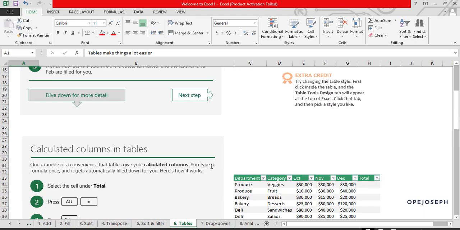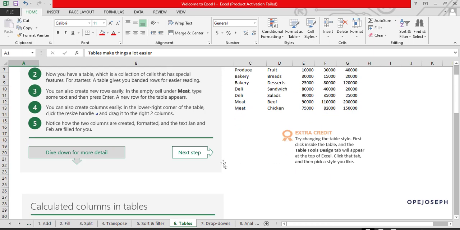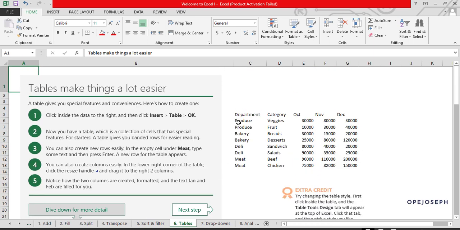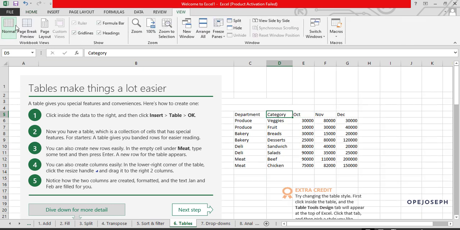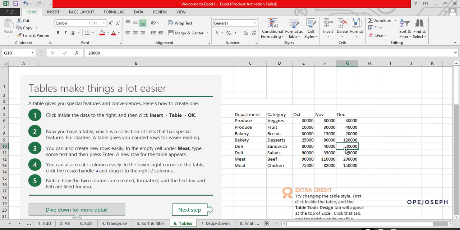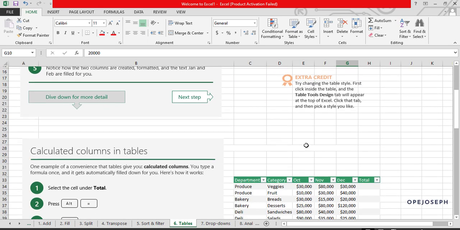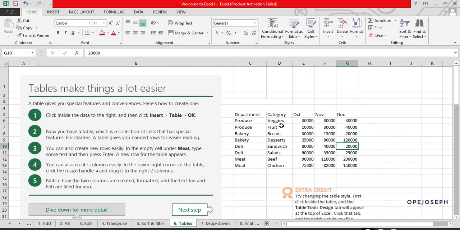So quickly, tables make things easy in Excel. You can imagine looking at an Excel table, not a real table, but this sort of table with no filter arrow on it. It's kind of ugly to me, so let me make it less ugly. Let me just put a grid line. It's less ugly now, but looking at it, it's still not well arranged.